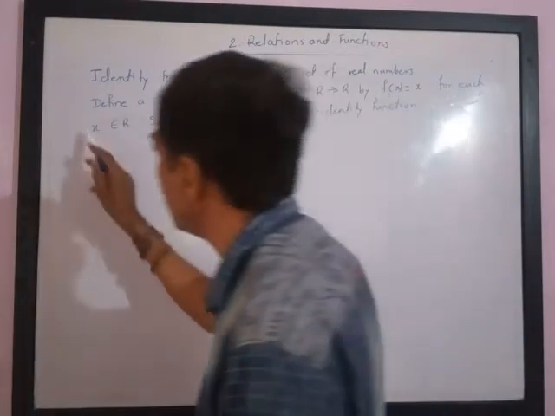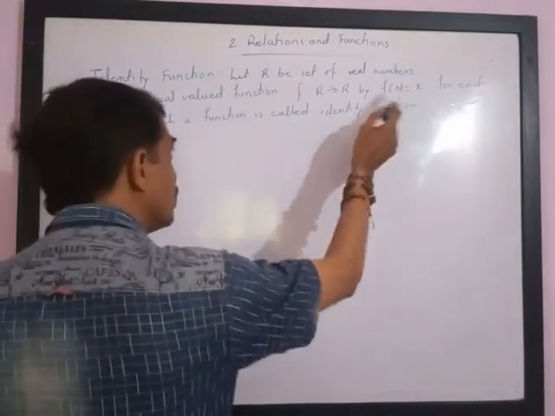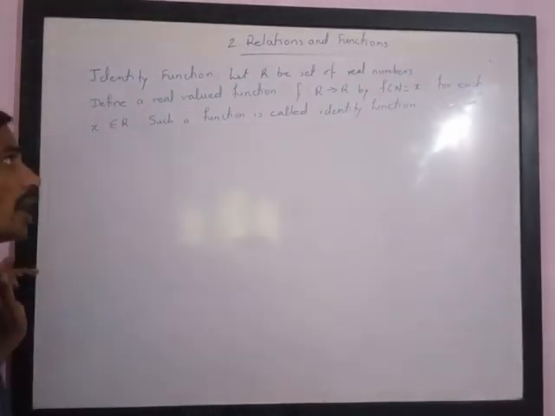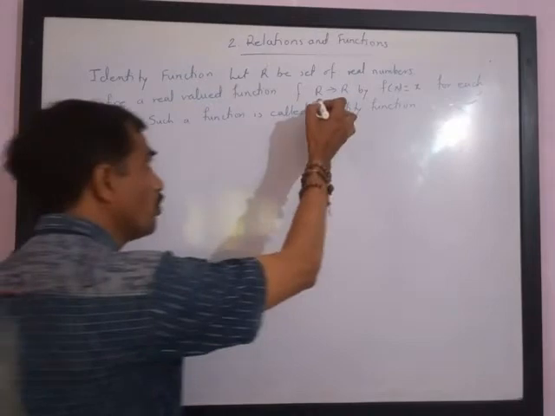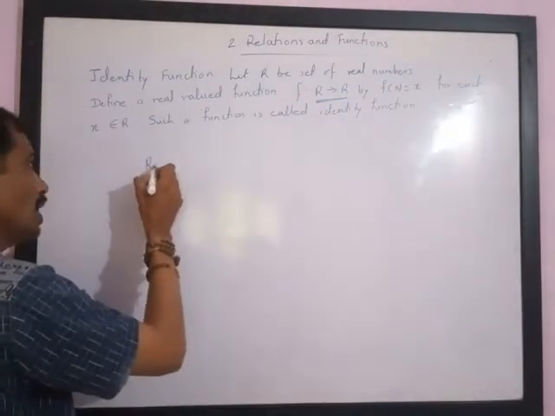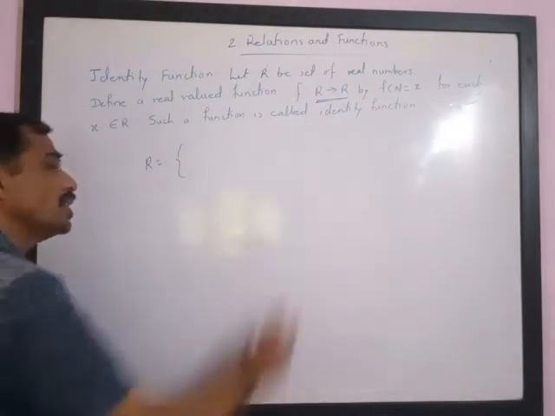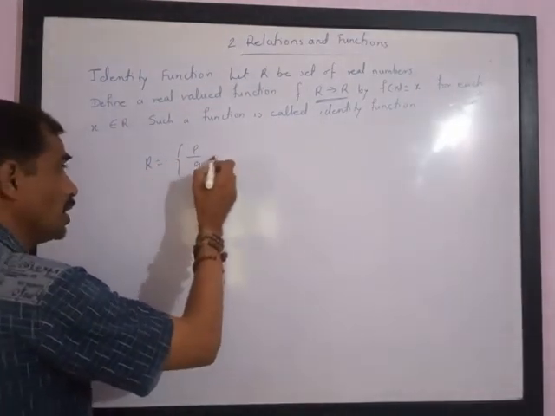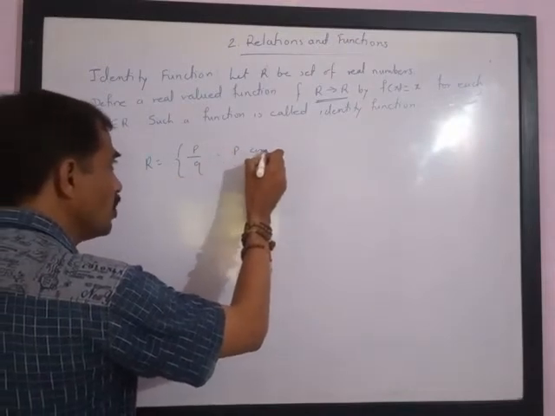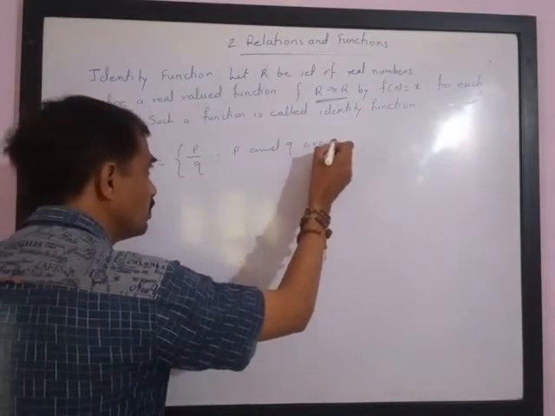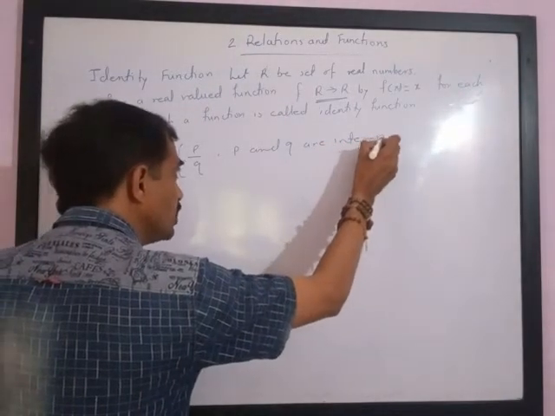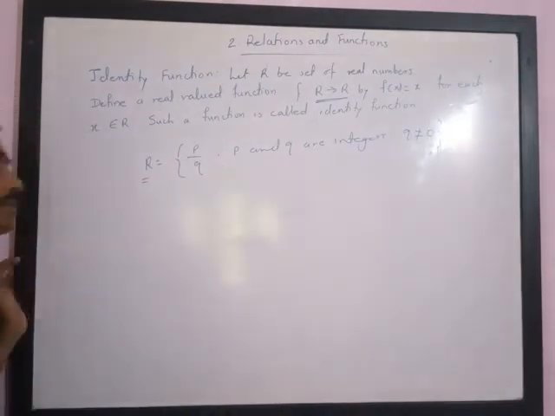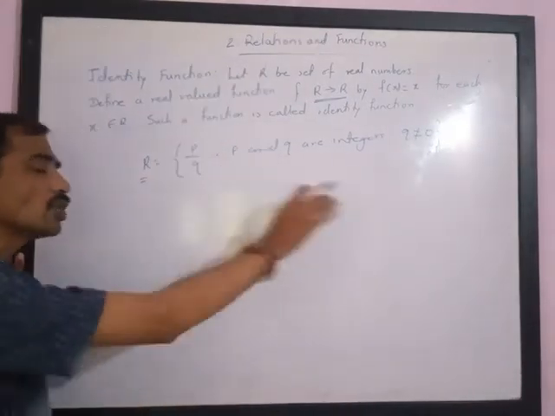So here all the elements of R are real numbers. Such a function is called identity function. Now we are already told the function is from real number to real number. Now it cannot be written in set form because we have already studied that real numbers are the set of p upon q, where p and q are integers, and q is not equal to 0. This is what we have studied, the set of real numbers. This cannot be written in what we say roster form.